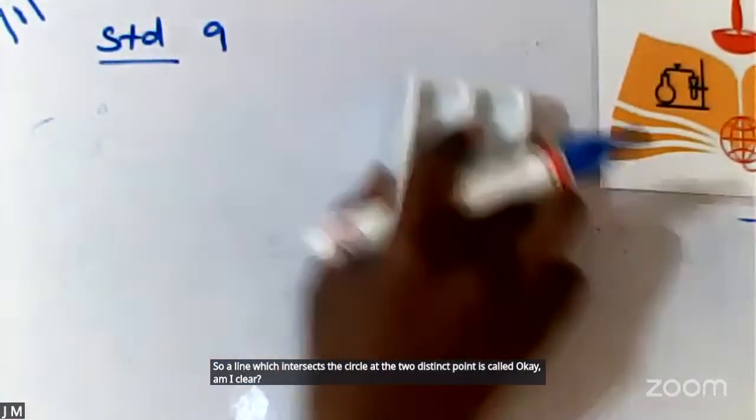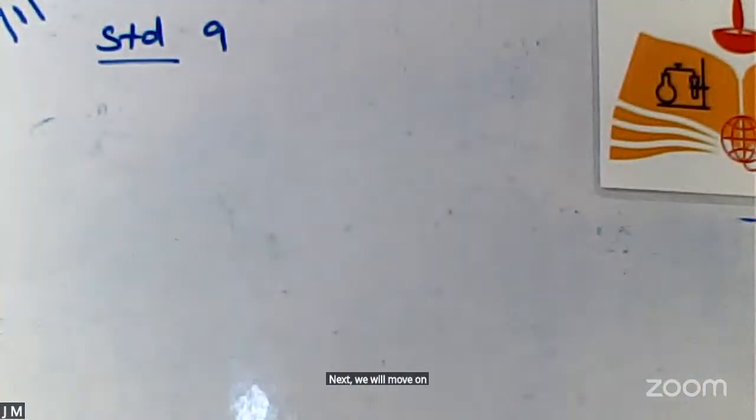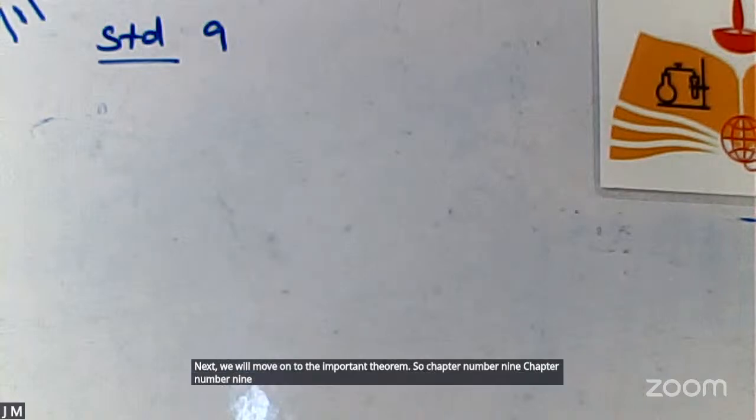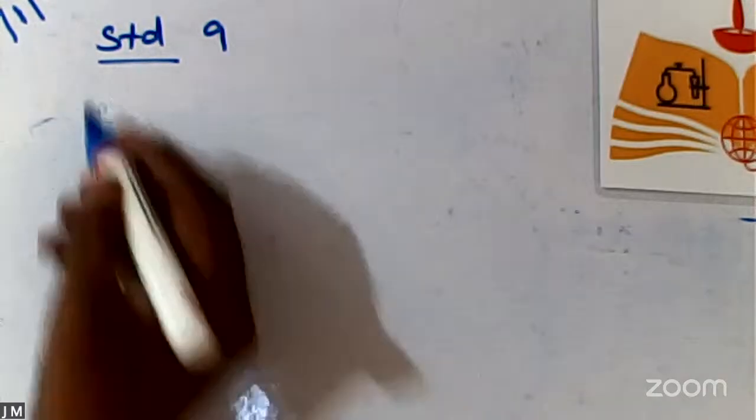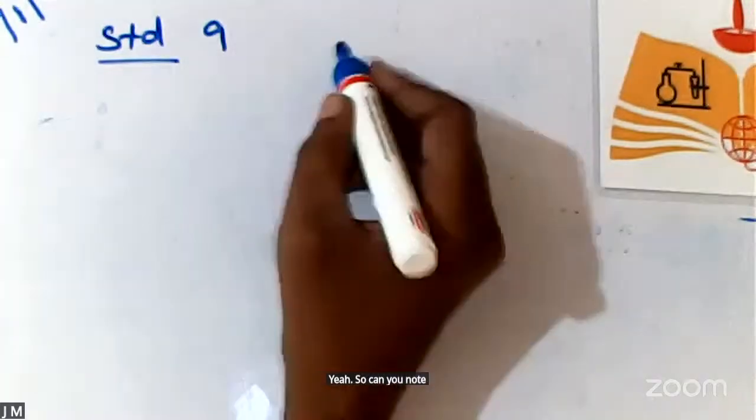Next, we will move on to the important theorem. So chapter number 9, important theorem. I will say the name of the theorem. Yeah. So can you note down the theorem statement alone?